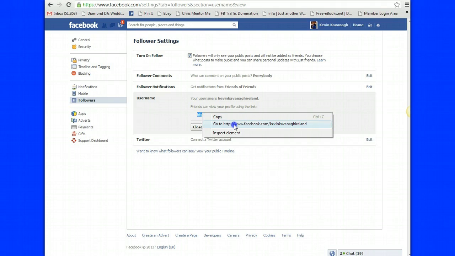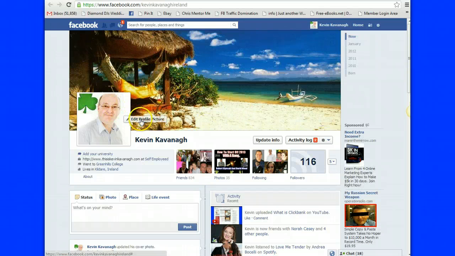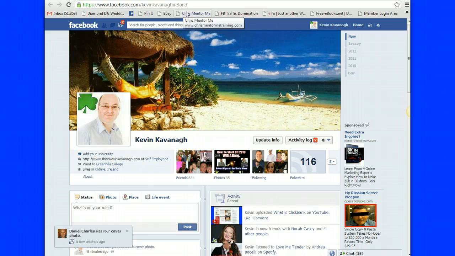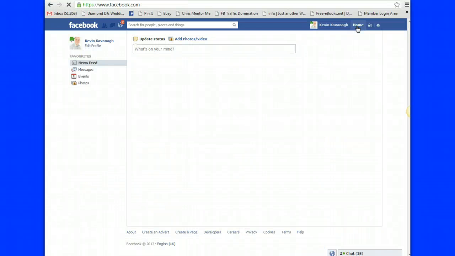I'll just go to, see what happens. Okay, what's happening here is it's going out and it's basically bringing somebody directly to my page. So if you want to send somebody to your page, that's a good way to do it. As you can see from before, this is facebook.com/Kevin Kavanagh Ireland, and that gets you through to myself. So there you go. And if you want to just go back here to the home page.